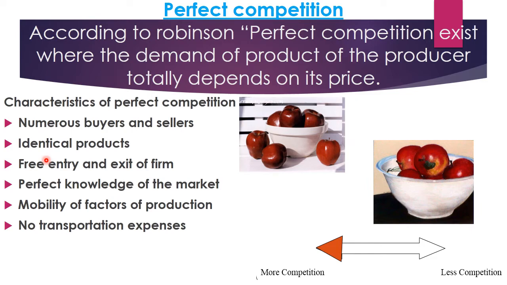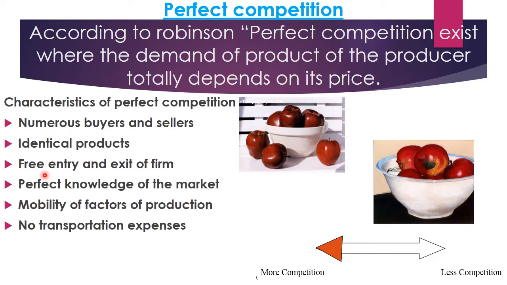Second comes identical products. Identical products means the same type of products, or products with the same features are produced, for example the same color, weight, shape, taste and quality, right? As the products are similar in many aspects, they are referred to as identical or similar products, and they can easily become a substitute for each other.